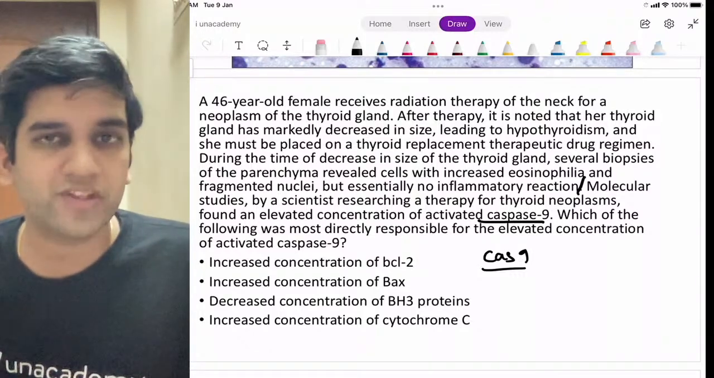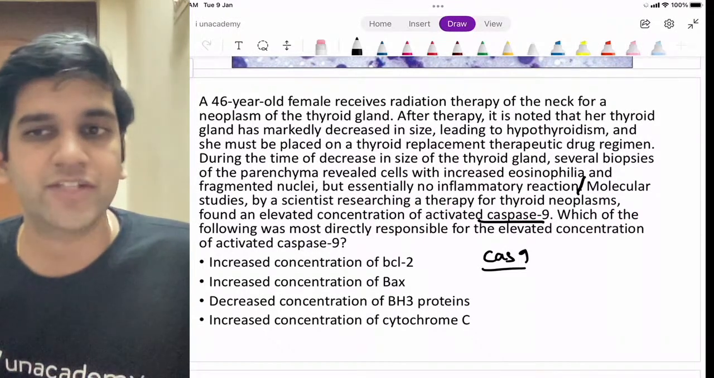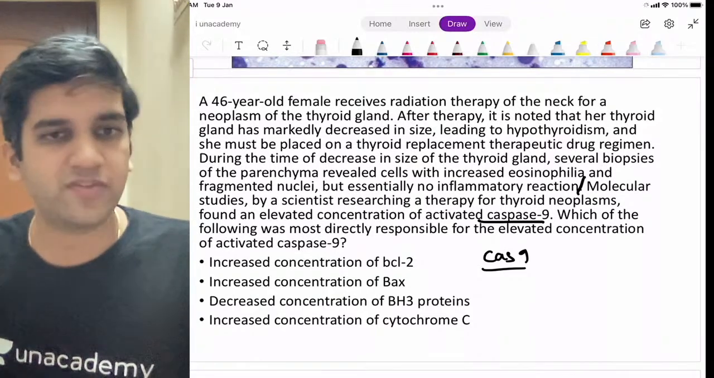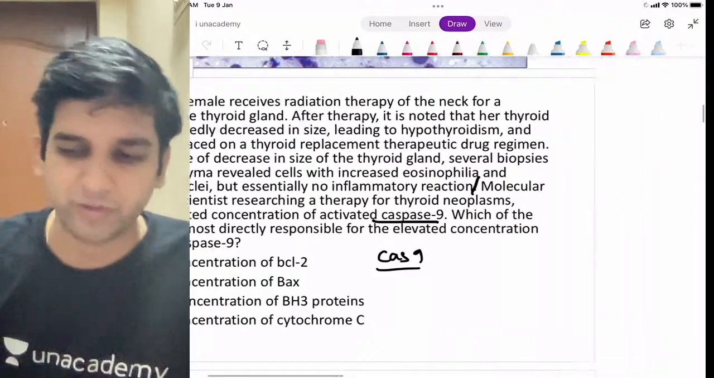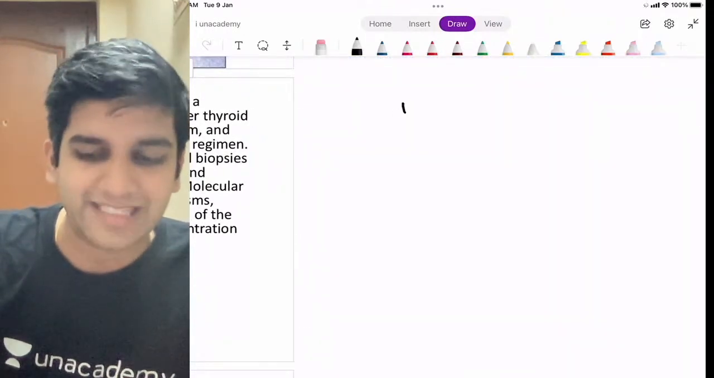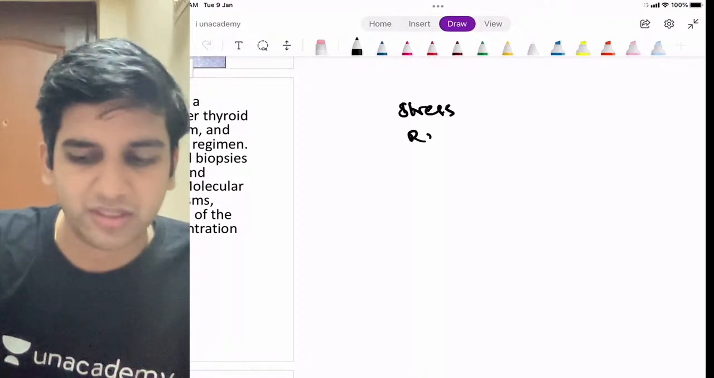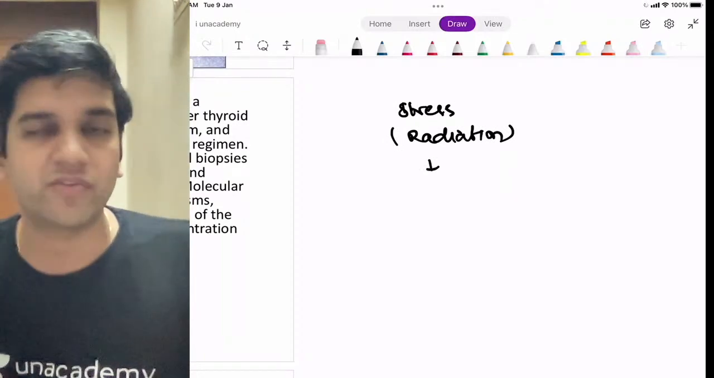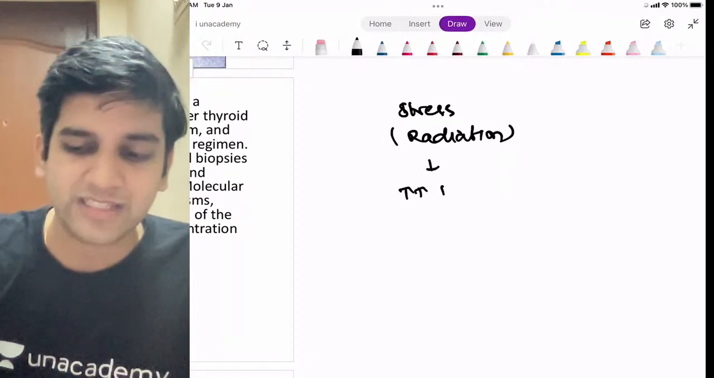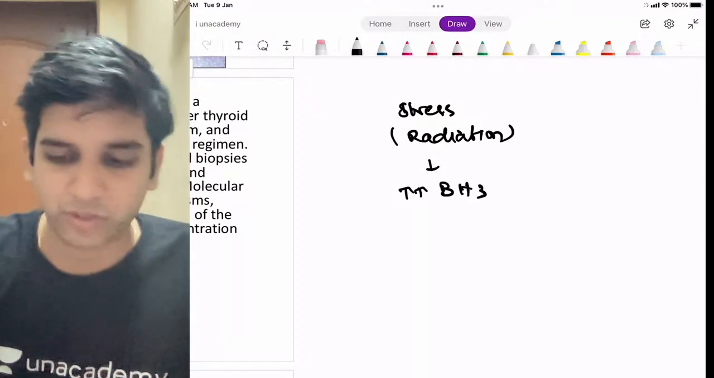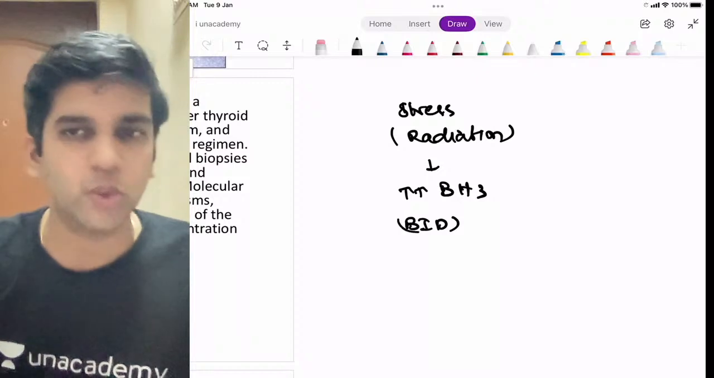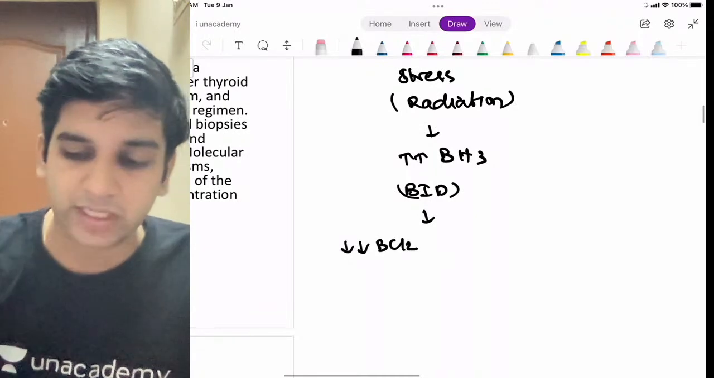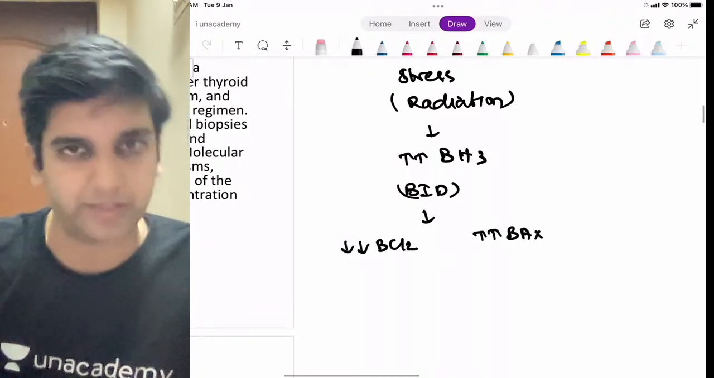The question is, which of the following is most directly responsible for the elevation of concentration of caspase 9? Which means I have to just run through my intrinsic pathway. If I know the steps of the intrinsic pathway, my diagnosis here is going to be very simple. What happens in the intrinsic pathway is, let's have a stress. In our condition here, the radiation to the gland is a stress. Once the stress happens, there'll be a group of genes elevated, called sensors of cell stress, or BH3-only proteins: BIM, BID, BAD, PUMA, NOXA. Those will be elevated. Once these are elevated, it will reduce my BCL2, that's anti-apoptotic, and increase your BAX, that's pro-apoptotic.